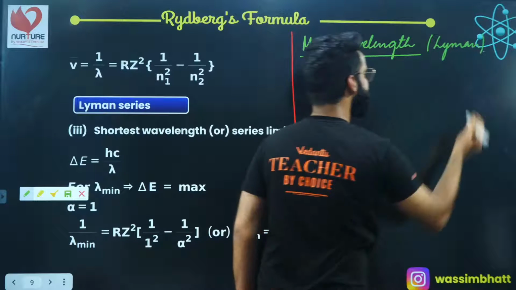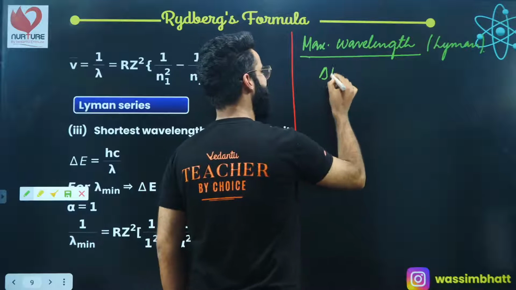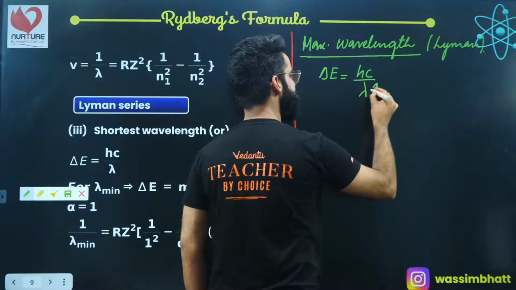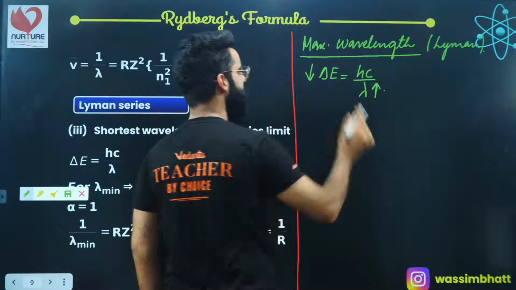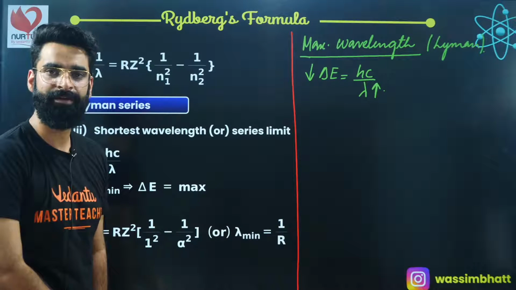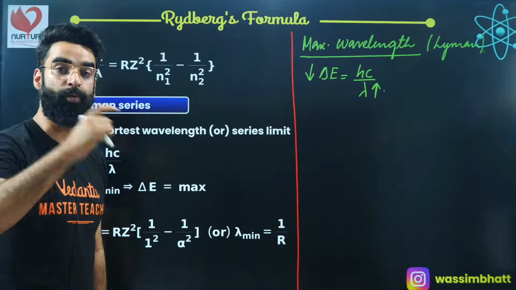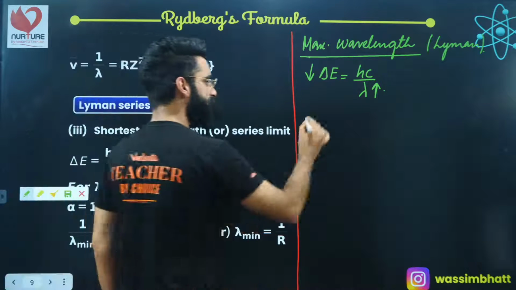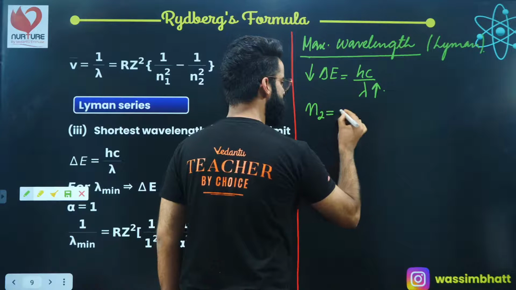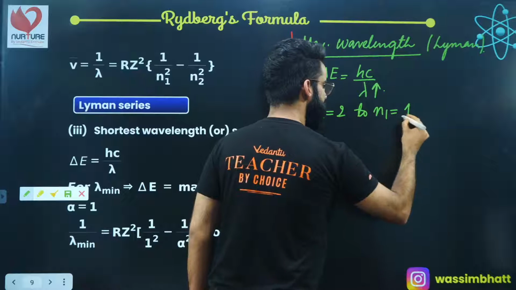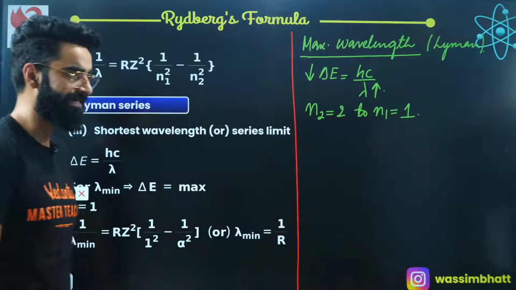For the wavelength emitted to be maximum, we know delta E is equal to hc divided by lambda. For the wavelength to be maximum, delta E must be minimum. Energy gap must be minimum. And in case of Lyman series, which energy gap is minimum? When the electron makes a transition from shell number 2 to shell number 1. Use the Rydberg's formula, calculate the wavelength. That's it.